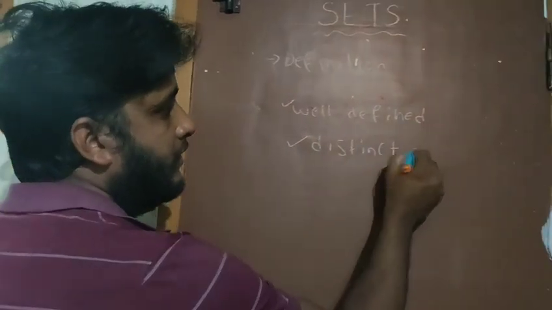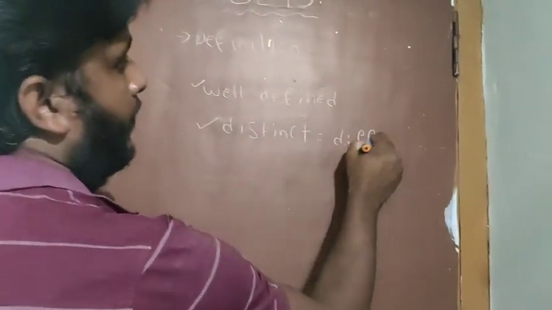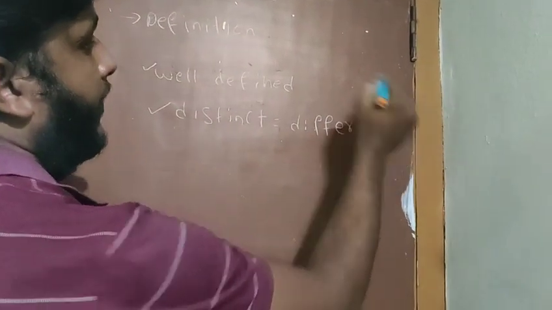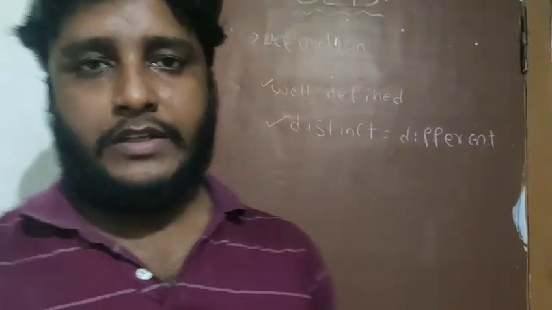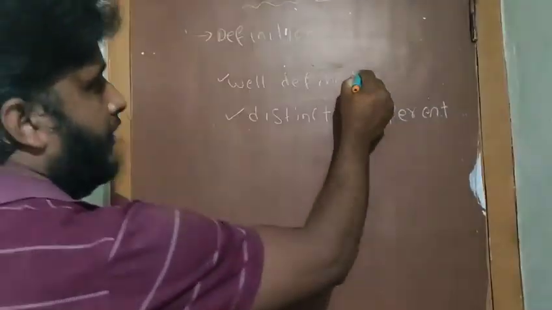Distinct means different. Repetition should not be allowed. That means if some elements are repeated, then we have to consider only one element. We should not take all the elements which are repeated. Next one, well-defined.